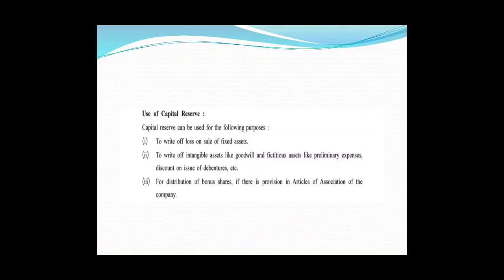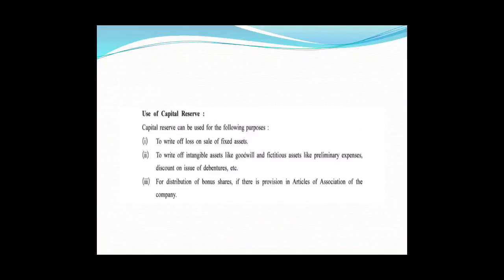What else? To write off intangible assets like goodwill and fictitious assets like preliminary expenses, discount on issue of debentures, etc. So friends, capital reserve is also used to write off intangible assets and fictitious assets.